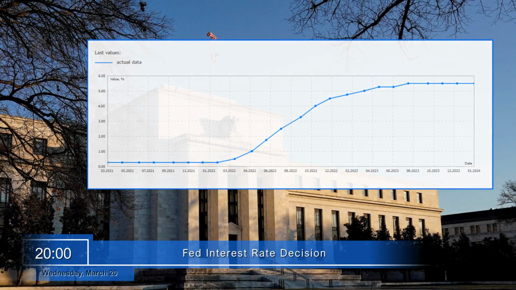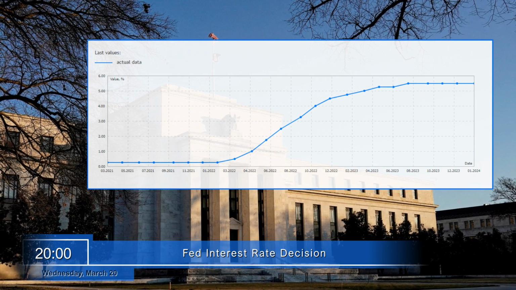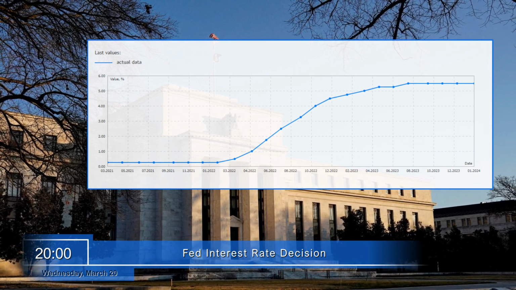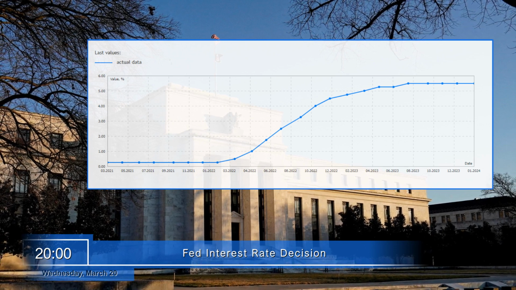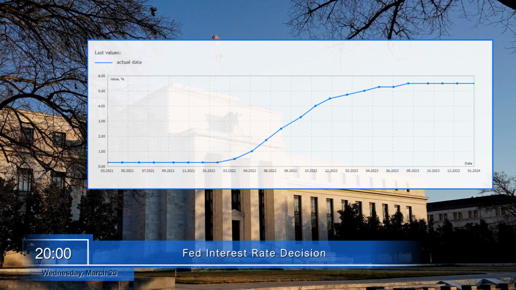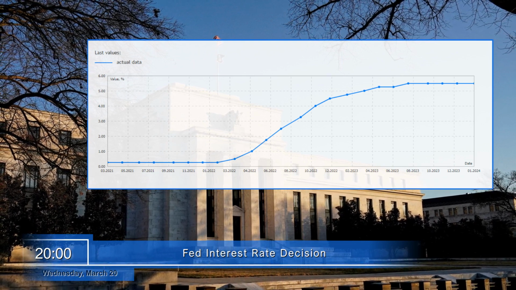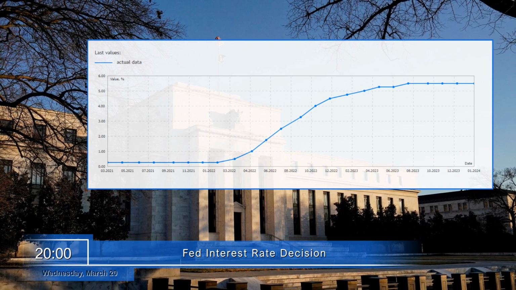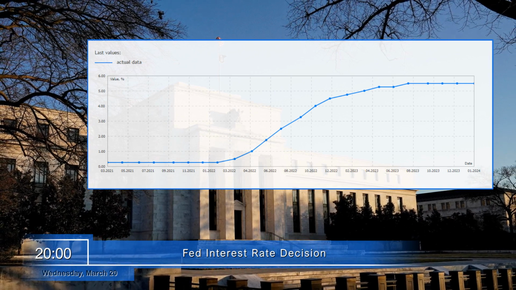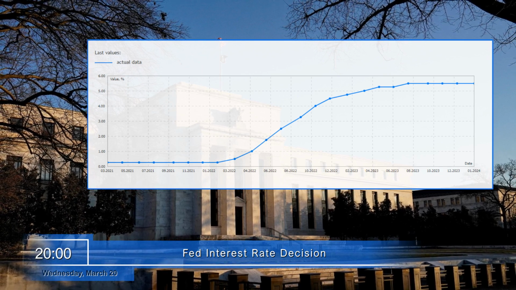At 8 p.m., investors will be watching for the Federal Reserve's interest rate decision. This event is the most important in terms of its impact on the financial markets and, in particular, on quotations of the United States dollar. A change in interest rates is a response to a change in the global economic situation in the country. It can move the quotes immediately, strongly, and for a long time. If rates are raised, then the United States dollar may rise. A decrease can have a negative impact on the currency.